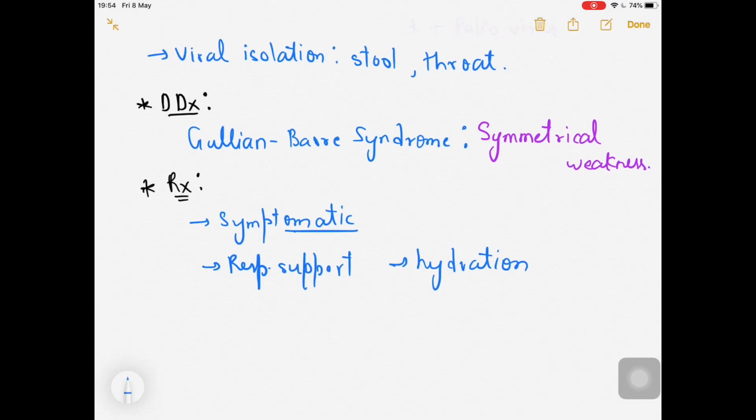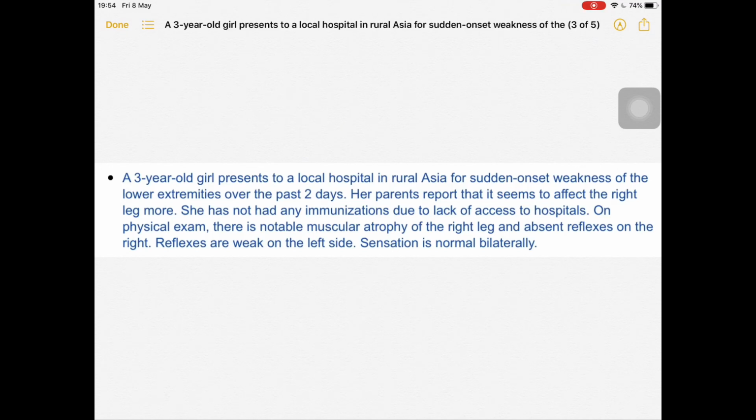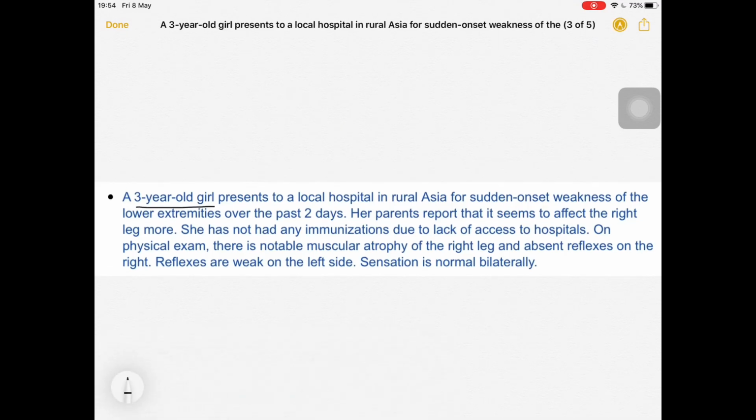So that was about the poliovirus. Now let's talk about the MCQs. Okay, so look at this MCQ over here. A 3-year-old girl. So look at the age. Presents to a local hospital in rural Asia for sudden onset weakness of the lower extremities over the past 2 days. Parents report that it seems to affect the right leg more, this asymmetric weakness. She had not had any immunization, that's why.